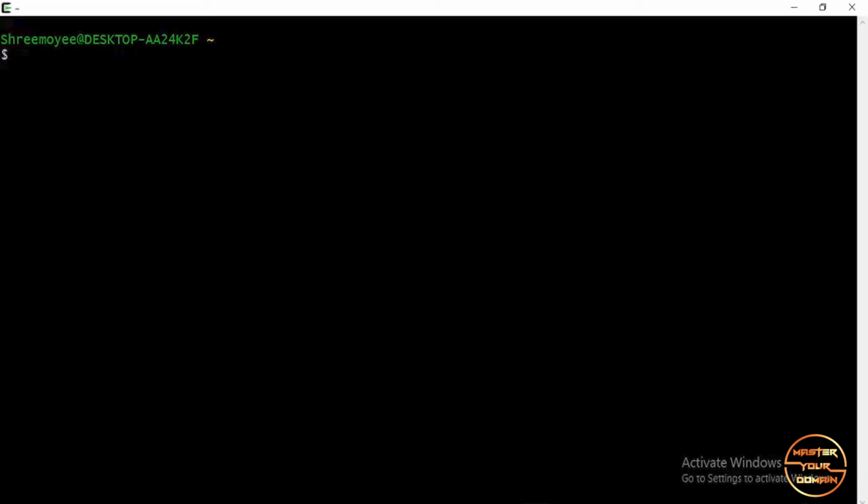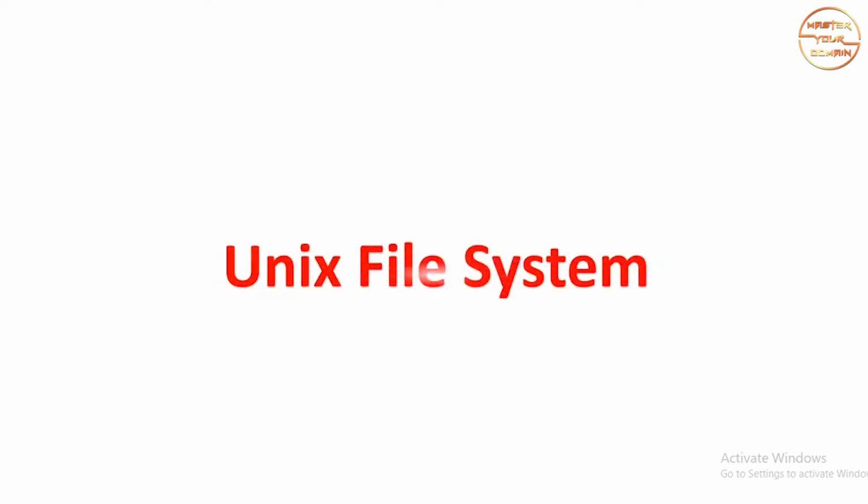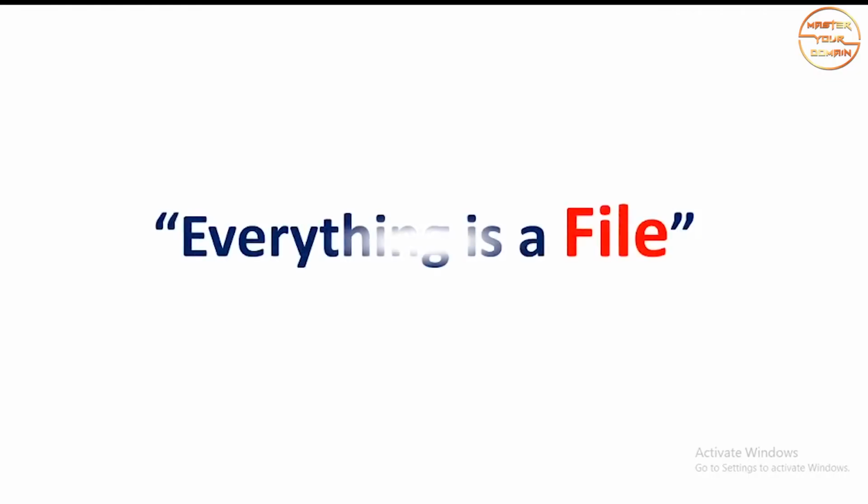Alright, so now let's come to Unix file systems. So what do you mean by a file? A file could be any text file, like any Word document that you have created, or maybe any picture, maybe your selfie, or maybe some videos or movies that you have stored in your computer. So these are some sort of files. Whatever the user generates in his or her system is a file. But Unix is very unique. For Unix, everything is a file. So what do we mean by that?